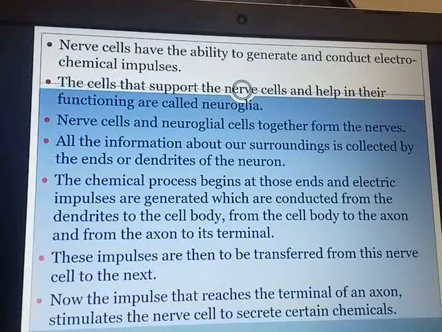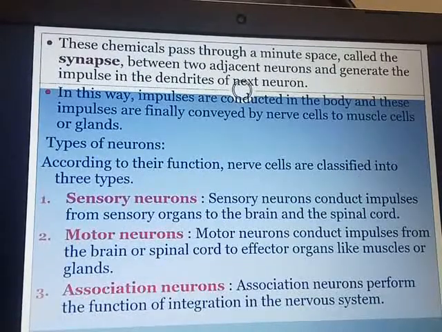These impulses are then to be transferred from this nerve cell to the next. The impulse that reaches the terminal, that is the end of an axon, stimulates the nerve cell to secrete certain chemicals which pass through a minute space called the synapse between two adjacent neurons. Now you know neurons are located one beside the other. So the minute space between two adjacent neurons is called synapse, and it generates the impulse in the dendrites of the next neuron. And thus the impulses are conducted in the body and finally conveyed by the nerve cells to the muscle cells or the glands.